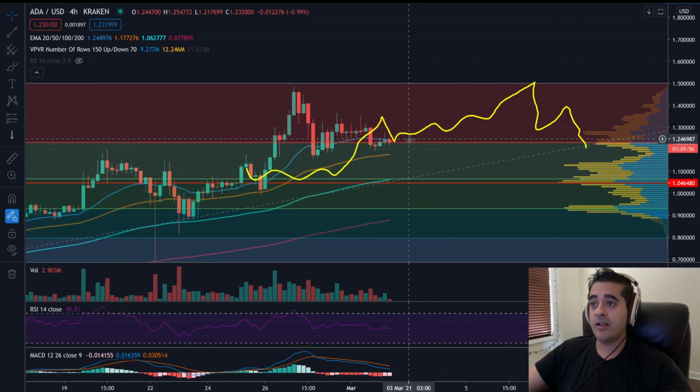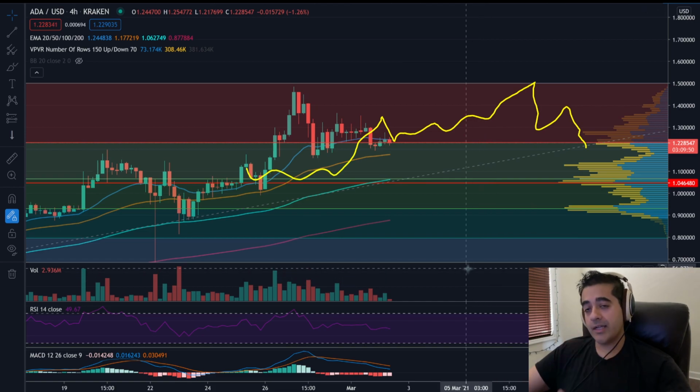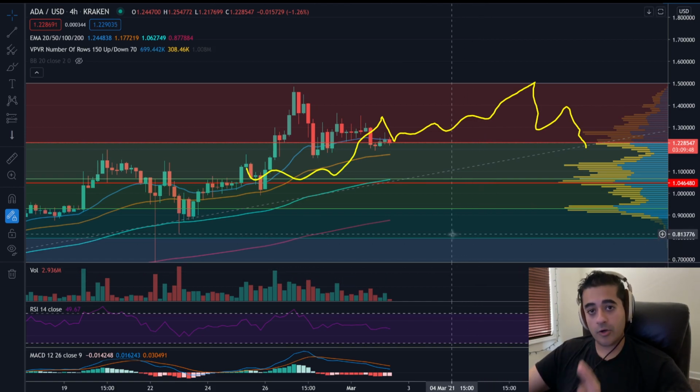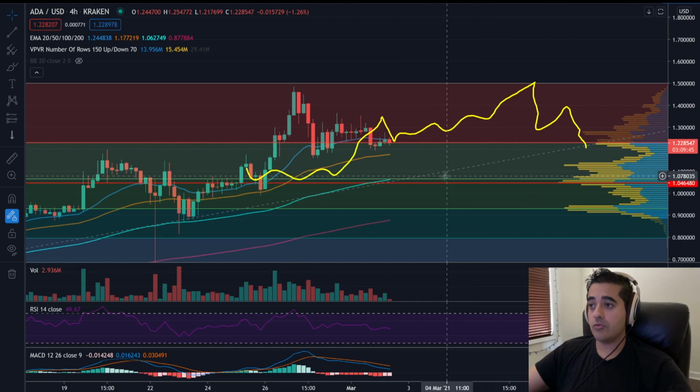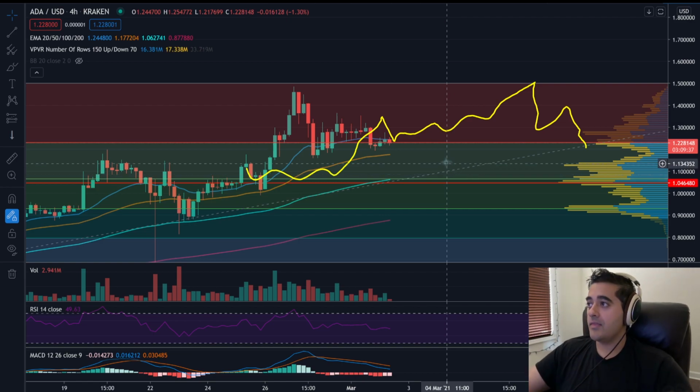The key right now, like I said, is to hold $1.22 and then bounce off of it. That's the key. The drop down, you're looking at about $1.05 to $1.07. Okay, we're looking at this green line here where we're looking to see the support, and right now that sits at $1.06. So that's why I give you a range of $1.05 to $1.07. All right, that's what we're looking at.